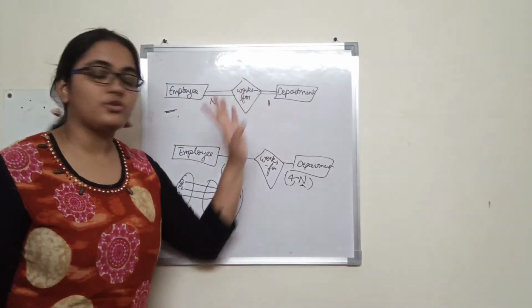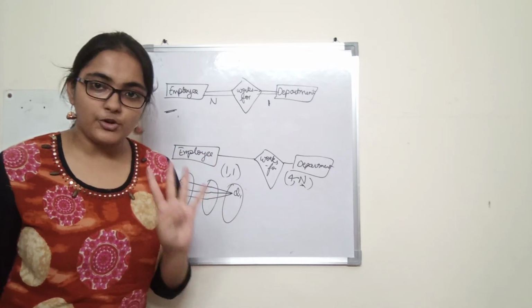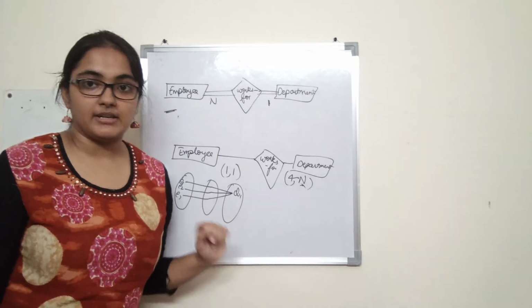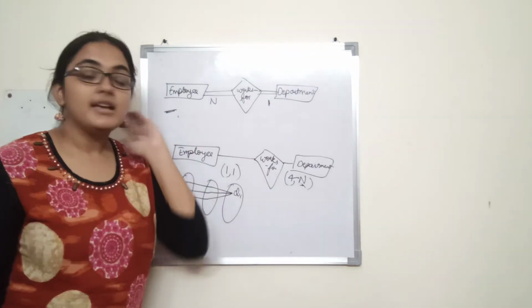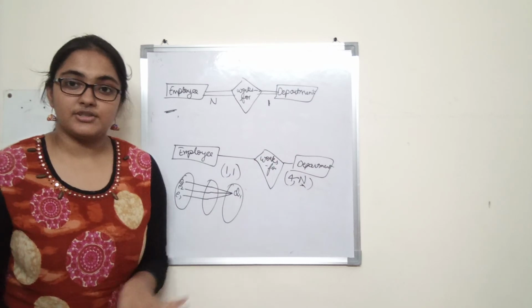Here we can just say it is total participation. Here it is represented, so this represents more information. Both are equally popular. Alright, so that is about min-max representation and cardinality ratio representation.